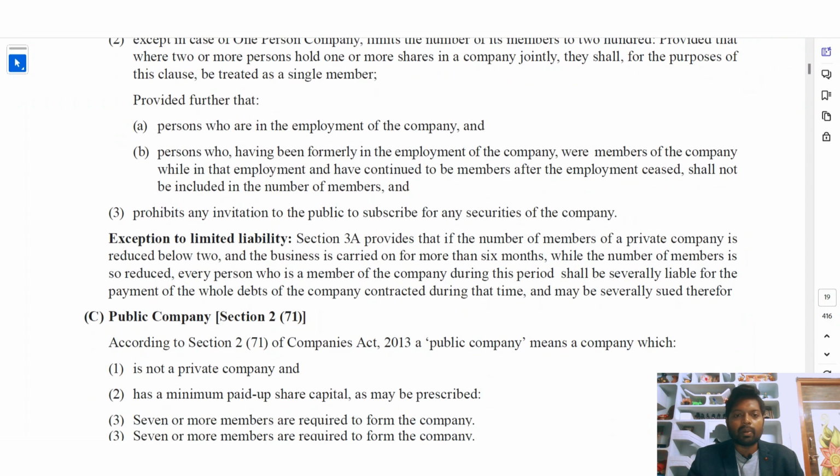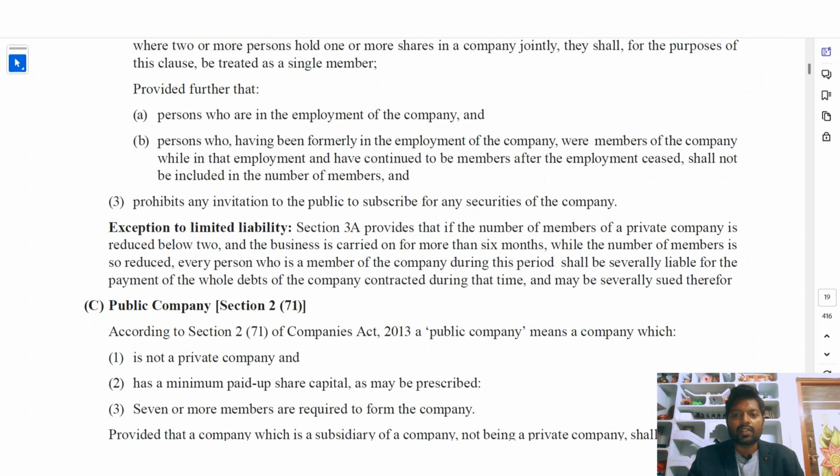It prohibits any invitation to the public to subscribe for any securities of the company. A private company is also not permitted to invite any public persons to subscribe to take the shares of this private company.